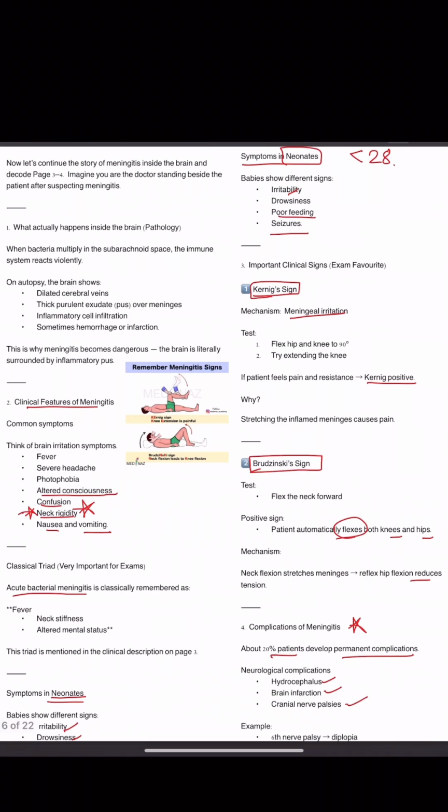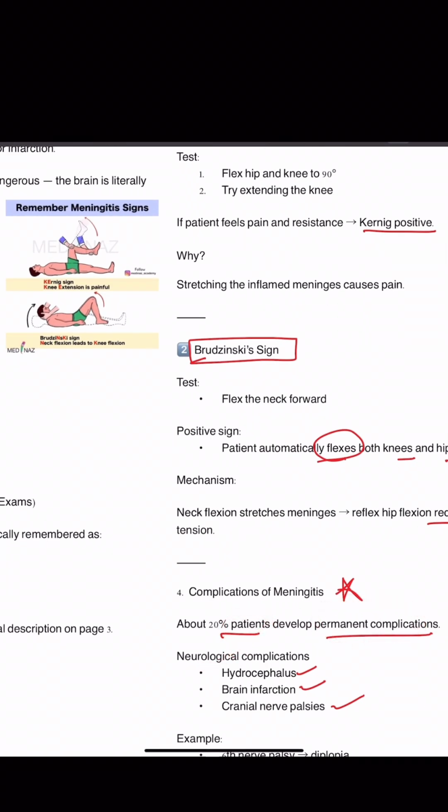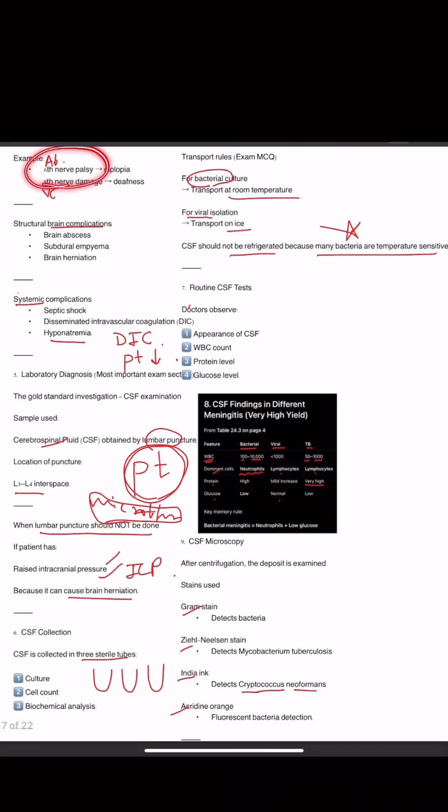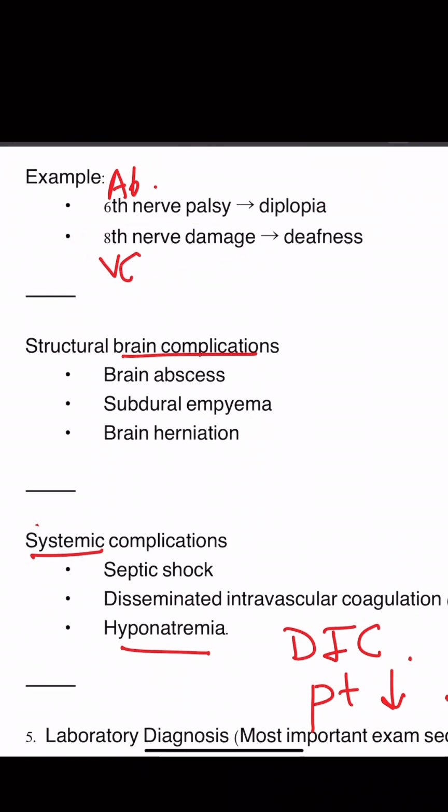Complications of meningitis. About 20% develop permanent complications. Neurological complications are hydrocephalus, brain infarction, and cranial nerve palsies. An example is 6th nerve palsy, the 6th being the abducens nerve, which will cause diplopia, and 8th nerve damage, that is the vestibulocochlear nerve, which will cause deafness.